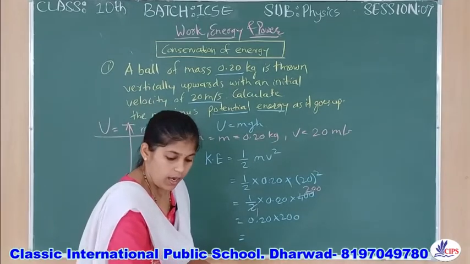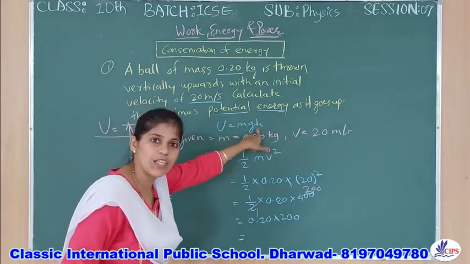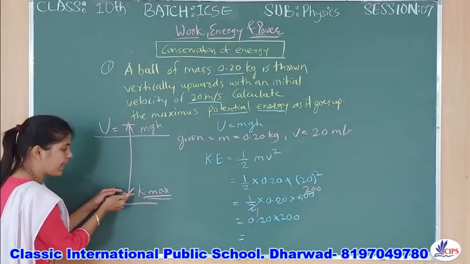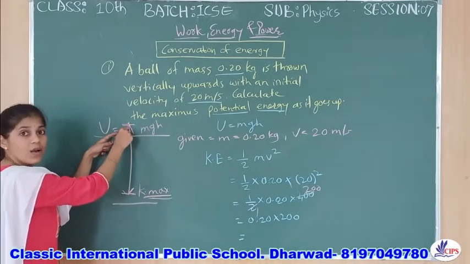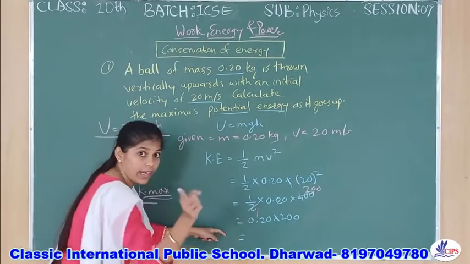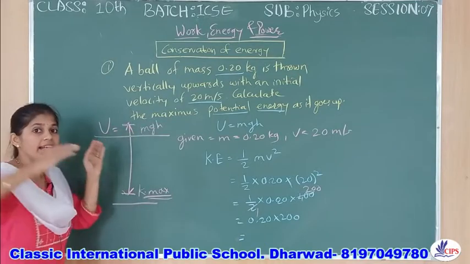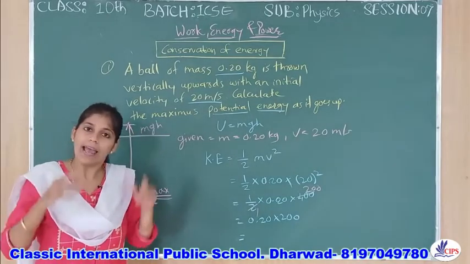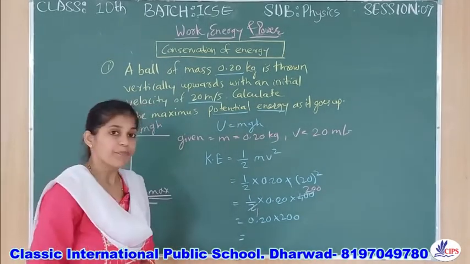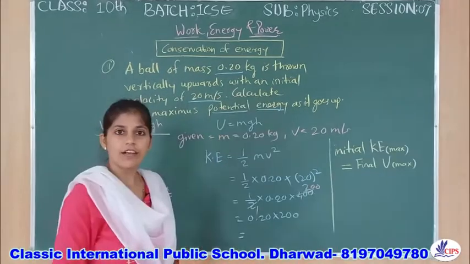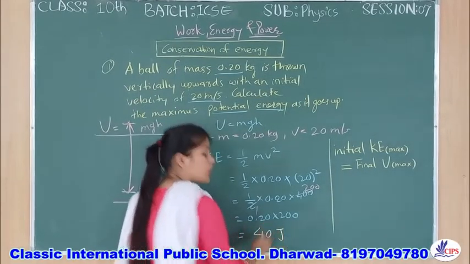But how will you correlate the answer with maximum potential energy? Whatever the maximum kinetic energy is at this phase, that will convert at the height, because the energy, whatever answer you get now, is getting converted at this maximum height as maximum potential energy. This is what you need to understand. I will wait for 1 minute for you. So children, I hope you have got the answer. That will be 40 joule.